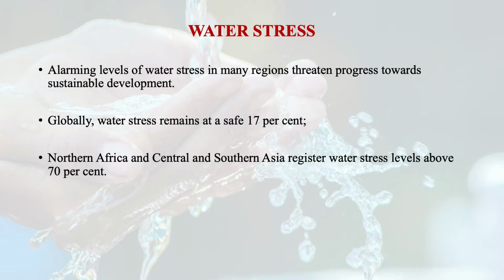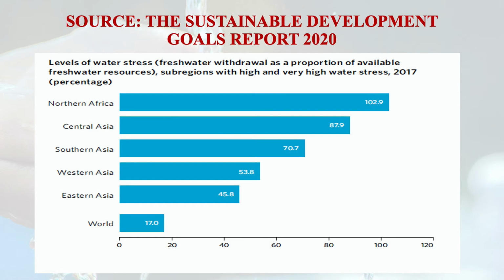For example, Northern Africa and Central and Southern Asia register water stress levels above 70%. And Western Asia and Eastern Asia have stress levels of 45% and 58% respectively. So we need to work more. Here in this figure you will find the level of water stress, fresh water withdrawal as a proportion of available fresh water, region-wise in 2017. Overall, we have this 17%, right? But if you look region-wise in this figure, it is not uniform.